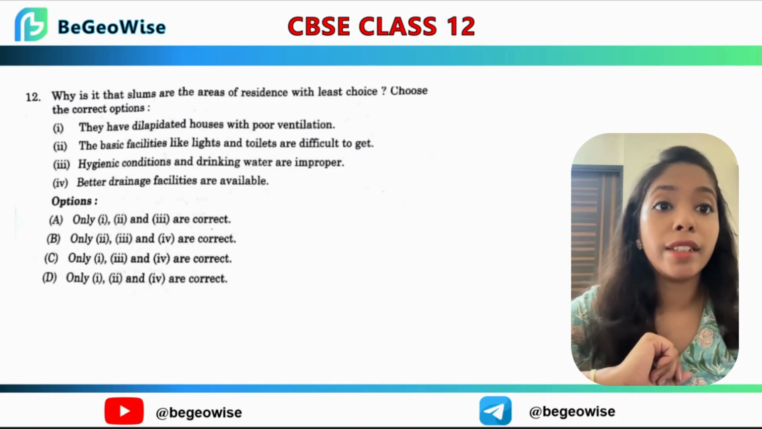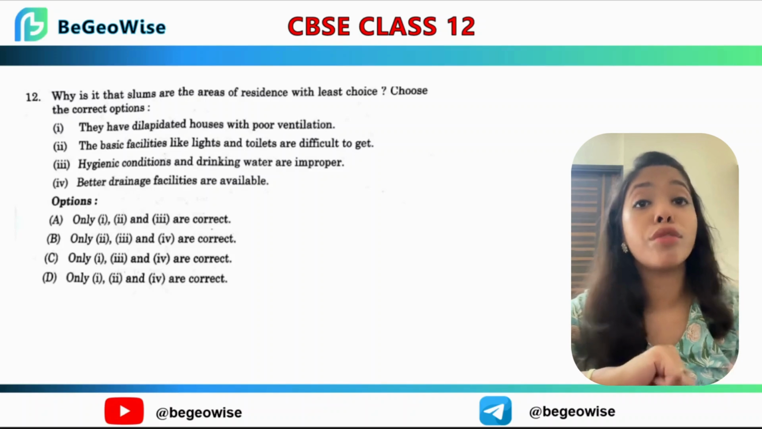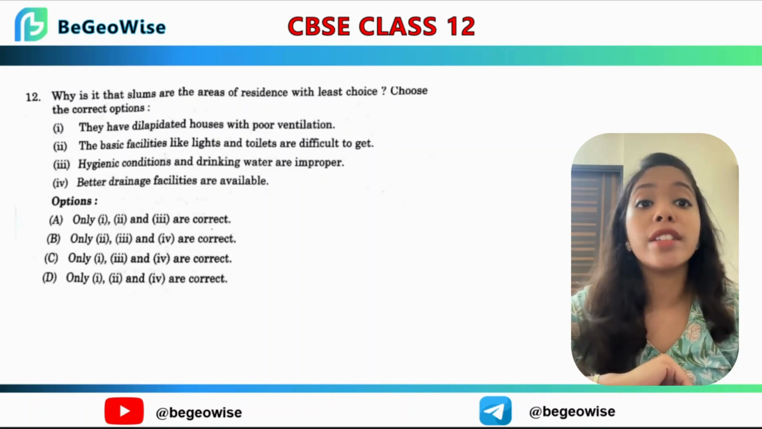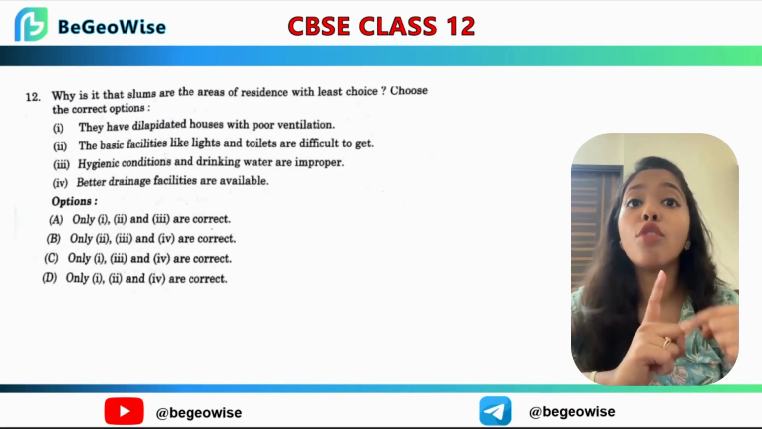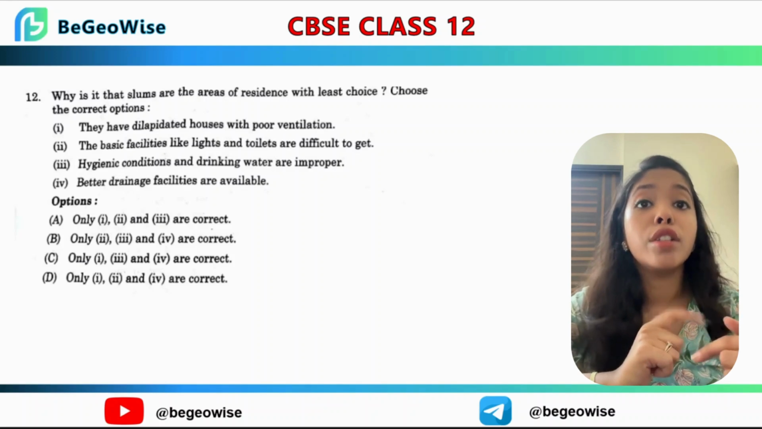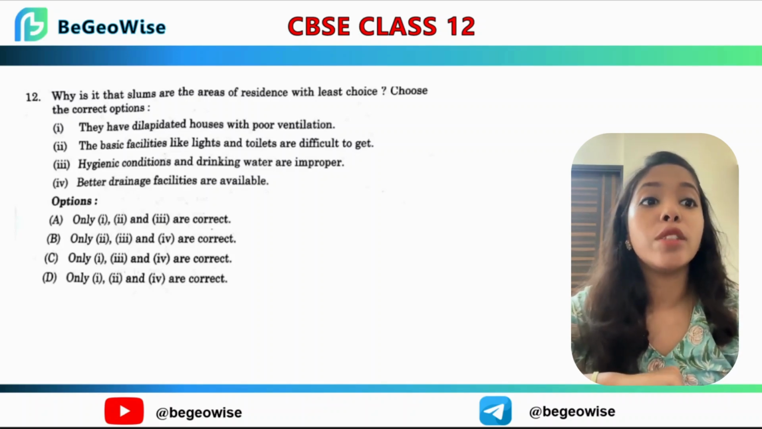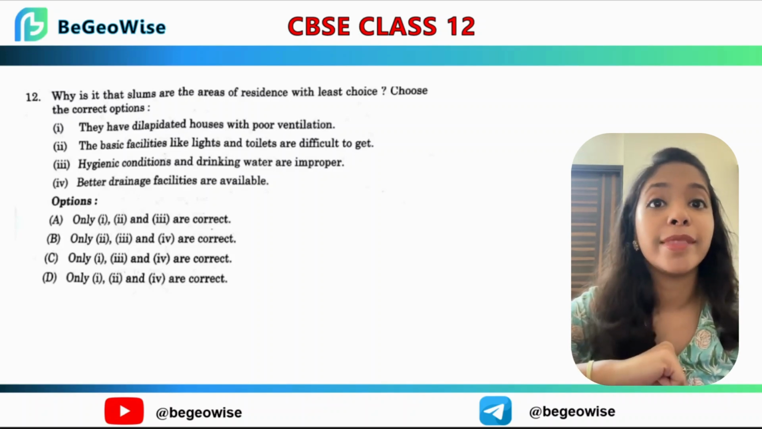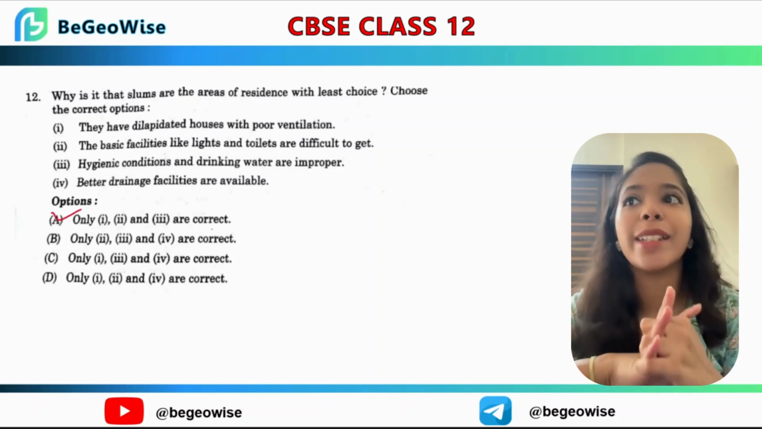Now hygienic conditions and drinking water are improper, which is also true. They are not given proper water and sanitation facilities. So your hygiene is not there. And better drainage facilities are available. See, these two options are very contradicting. So which one is wrong here? Obviously number 4. So we have statements 1, 2 and 3 correct. So which option is that? A. So let's move to the next question.